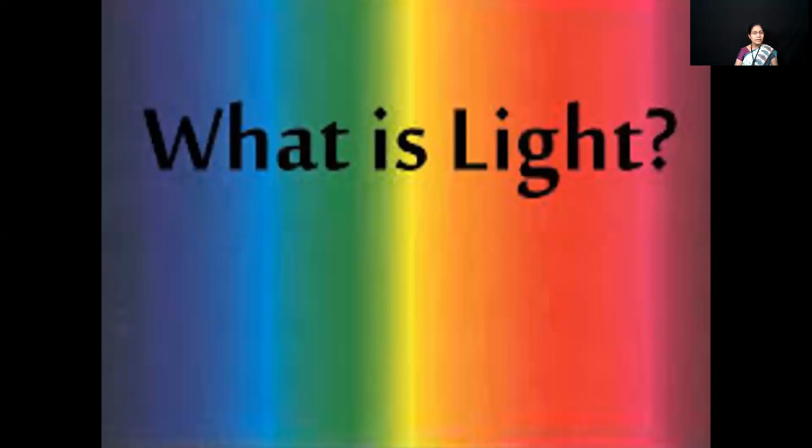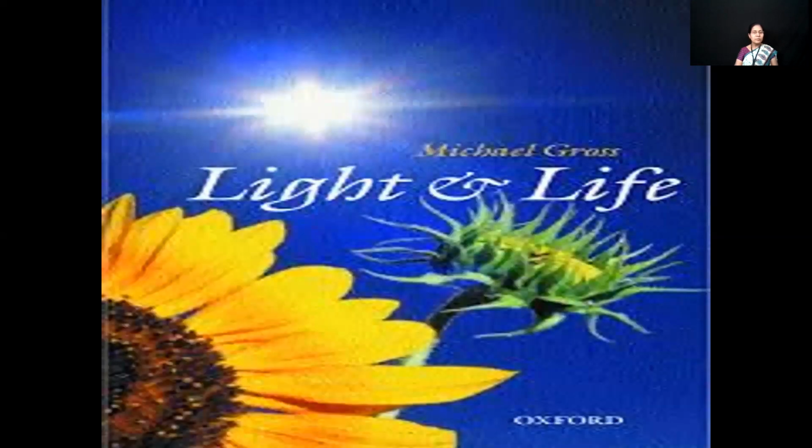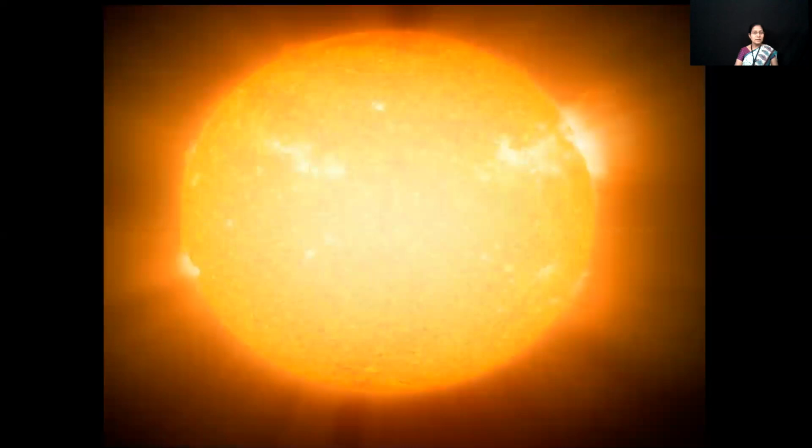Do you know what is light? Light is a form of energy. It is essential for life. It enables us to see things. The sun is the ultimate source of light energy. The sun has been giving us light energy and heat energy for the last 5 billion years.